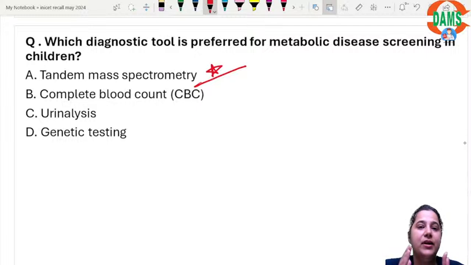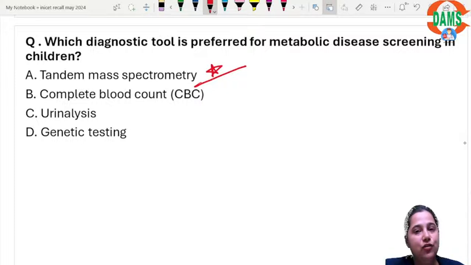These can be detected because their molecular weights will be different from any other compound. Phenylalanine, for example, has a different molecular weight. We detect these compounds in the blood, and if their concentration is higher than in a normal individual, that means the patient has phenylketonuria. Like that, you can detect any inborn error of metabolism using tandem mass spectrometry.